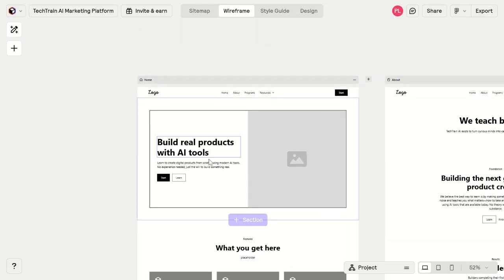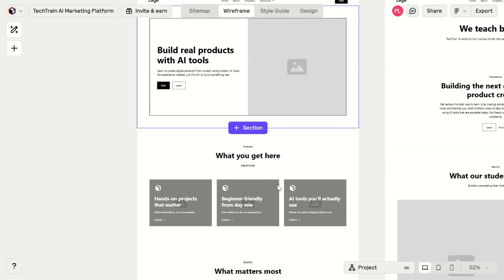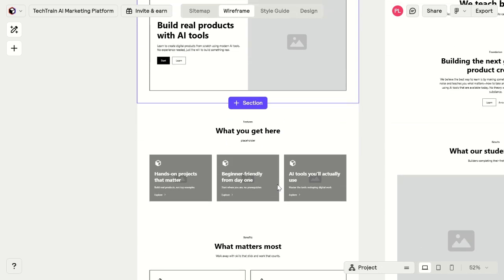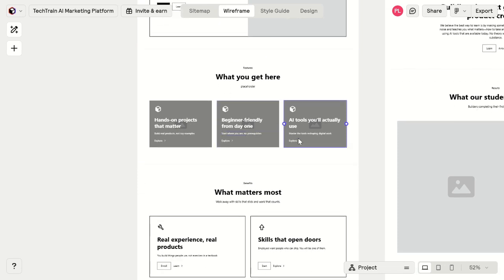Let's look at the home page. At the top, we have the Hero section. Notice the large left space reserved for an image. This draws the eye naturally, while the bold text on the right clearly communicates the value proposition. Hierarchy is key. The primary call to action should always stand out. Secondary elements support, not compete.